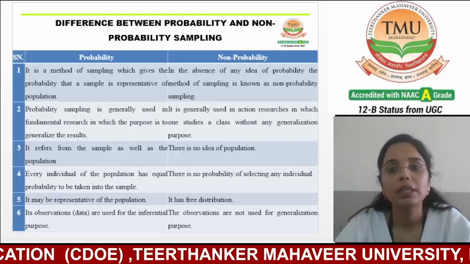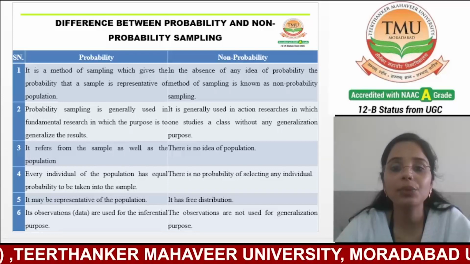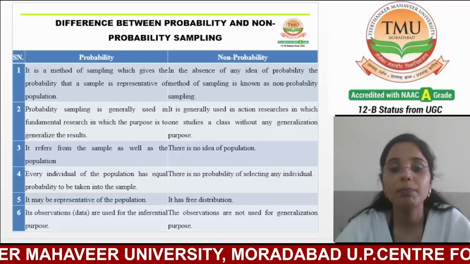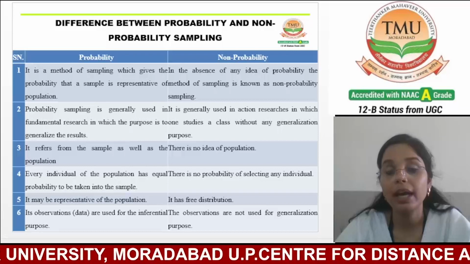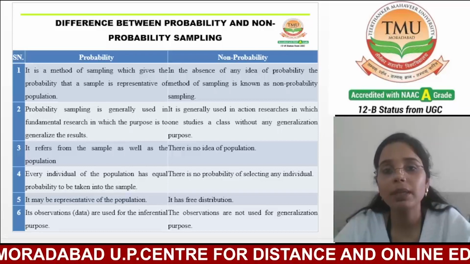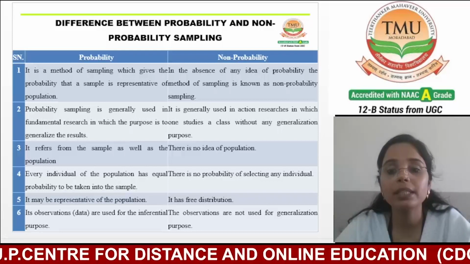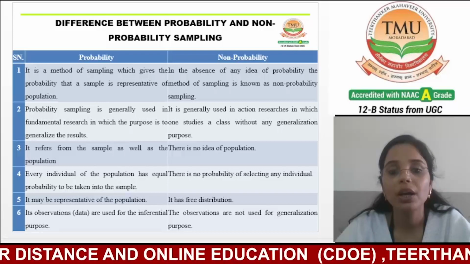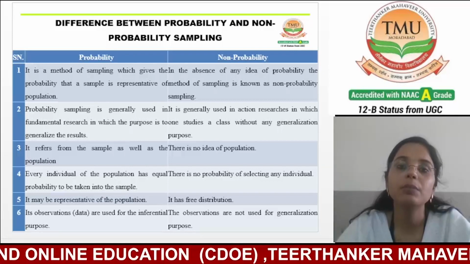Now, the second one is that probability sampling is generally used in fundamental research in which the purpose is to generalize the result. On the other hand, non-probability sampling is generally used in action research in which one studies a class without any generalization purpose.